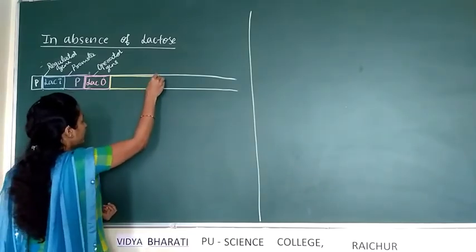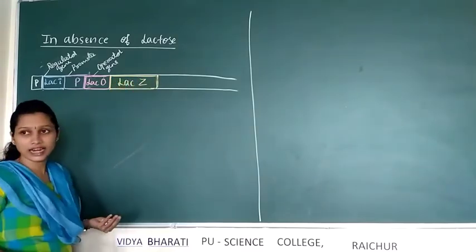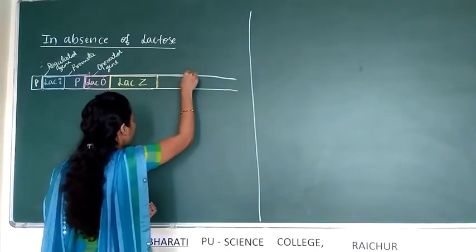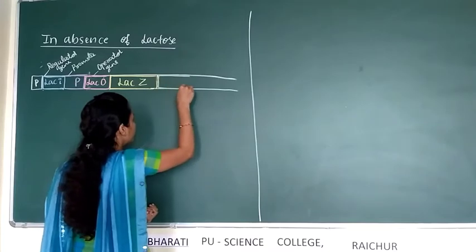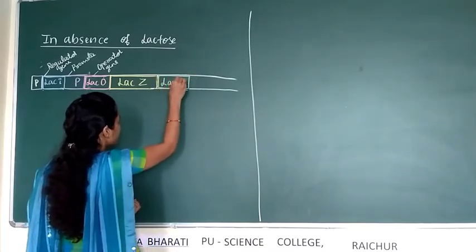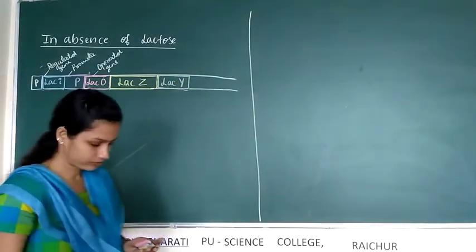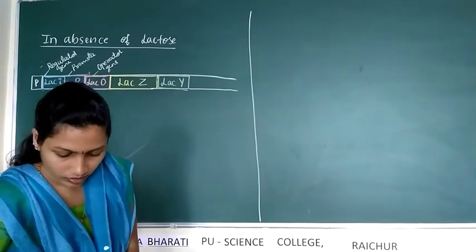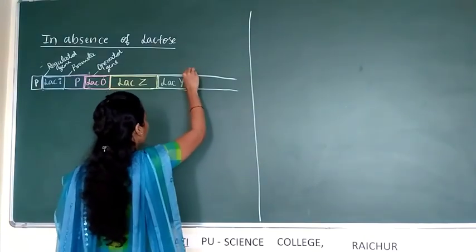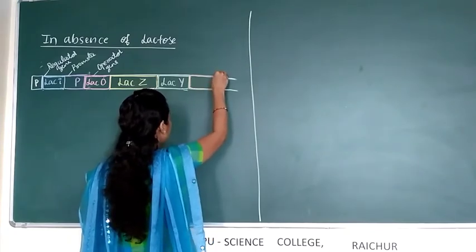LAC-Z contains around 4100 nucleotides. Next to the LAC-Z, here LAC-Y is present, and next to the LAC-Y, LAC-A gene is present.